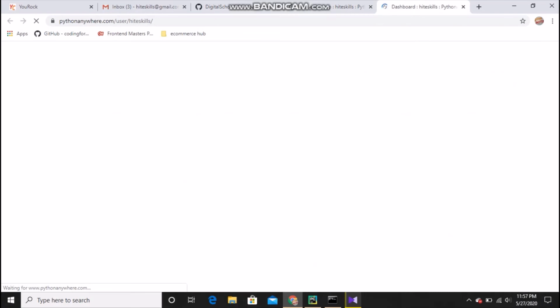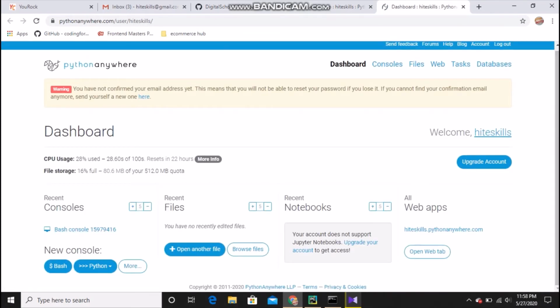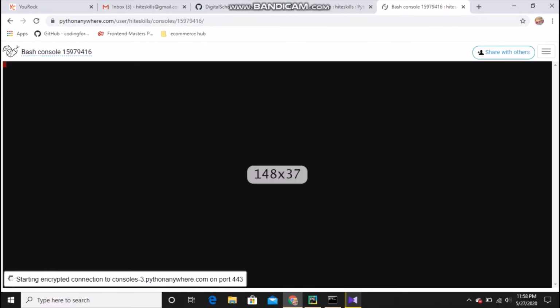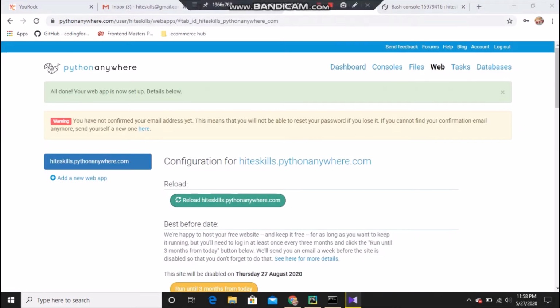I forget what I have given there. So if I click on that console, it will show my path and the virtual environment name. I will do copy, and I will